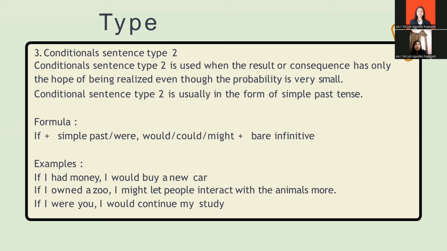The use of would, could, and might serves to explain how likely a condition is to occur. For examples, if I had money, I would buy a new car. If I owned a zoo, I might let people interact with the animals more. If I were you, I would continue my study.